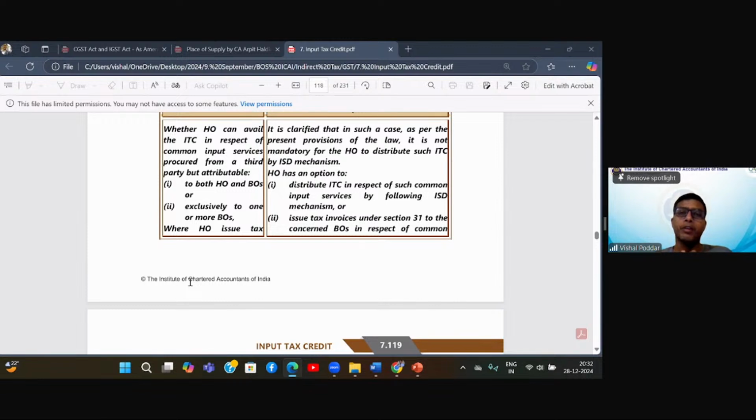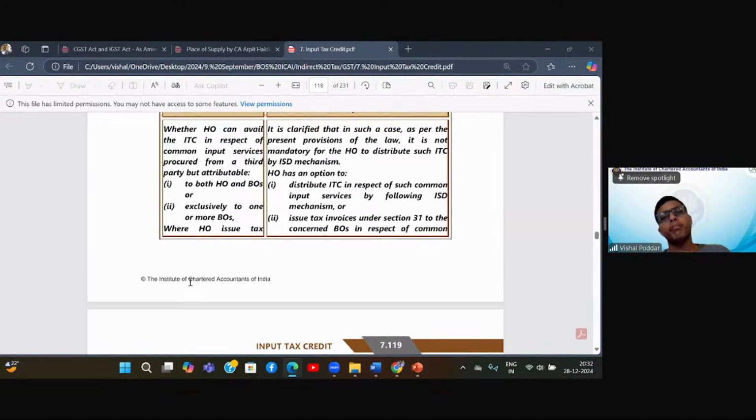Now, what is the new question that these people added? That, okay, you are still disputing about what is cross charge, whether it is compulsory or what will be the amount. But the new question added was that where head office has incurred common expenses, should it be given by ISD or should it be cross charge? Now people started comparing ISD and cross charge, because in cross charge also I will be charging for the common things I am doing for you, and in ISD I will not be charging you any amount, but whatever common input service I have received, I will be dividing the credit.